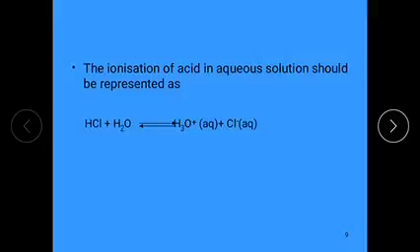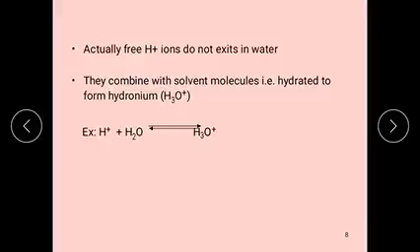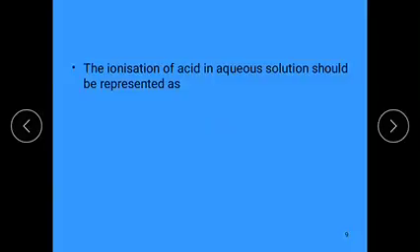Just now we discussed the formation of the hydronium ion. We observe it in this equation: when the acid is in aqueous solution, it should be represented as HCl plus H2O equilibrium H3O plus Cl minus.